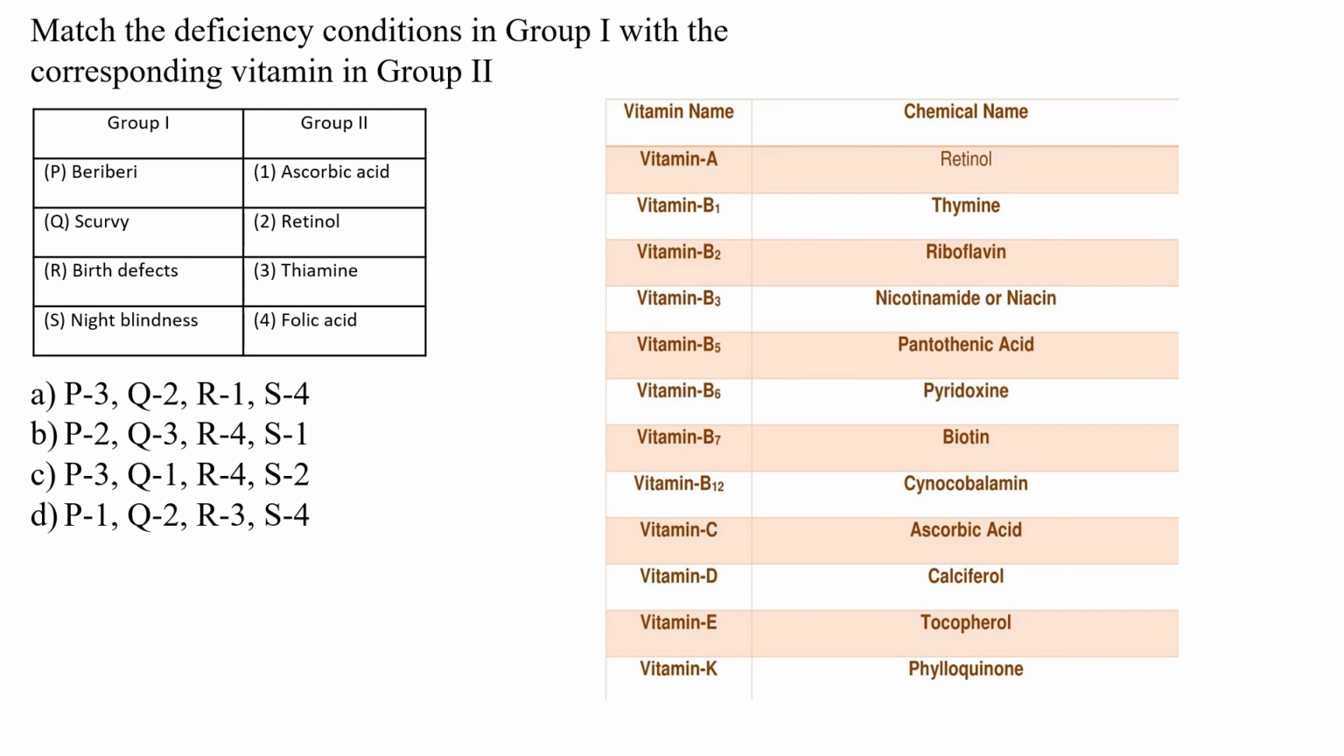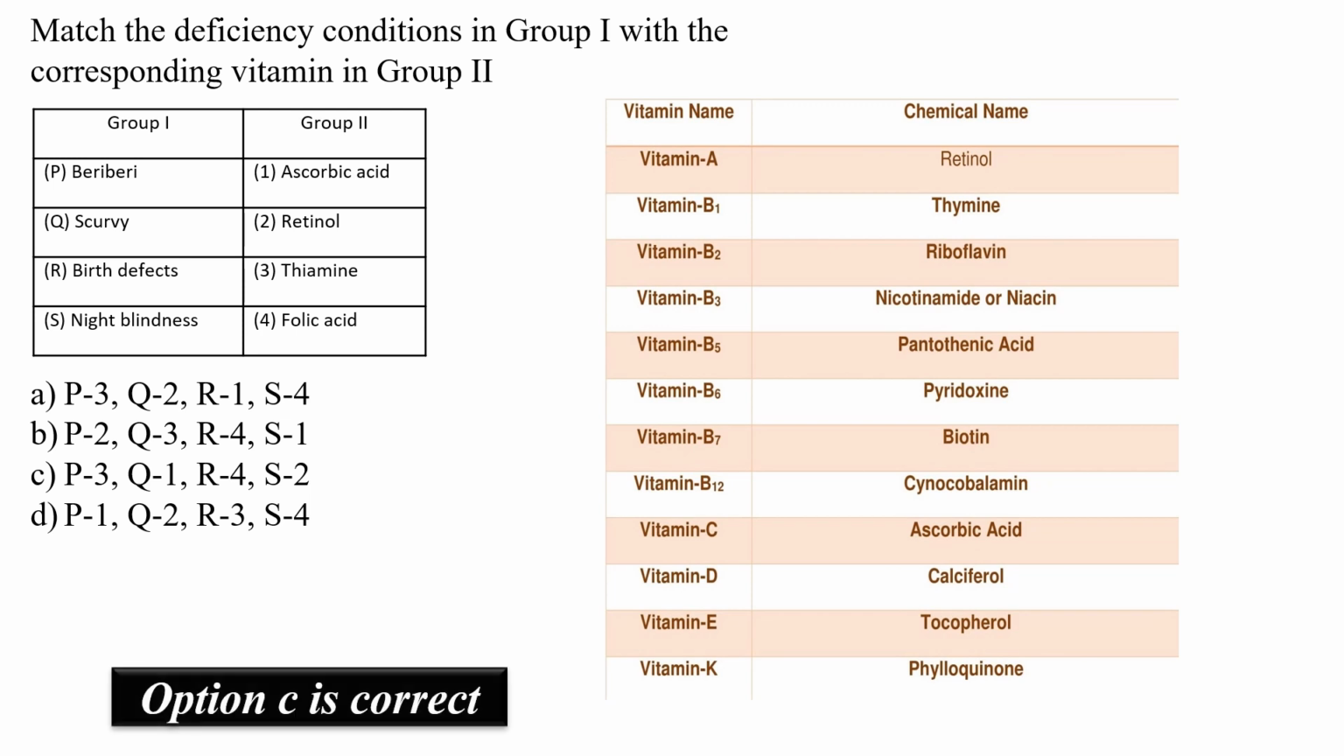So let's see the answer. We know that night blindness is caused by vitamin A, which belongs to chemical retinol. Then we have beriberi. Now we know that beriberi is basically caused by deficiency of vitamin B1, thiamine. Then we have scurvy. Scurvy is caused by deficiency of vitamin C, ascorbic acid, and birth defects are related to folic acid. Now folic acid is not a direct vitamin but a derivative of vitamin. So option C is a correct answer.